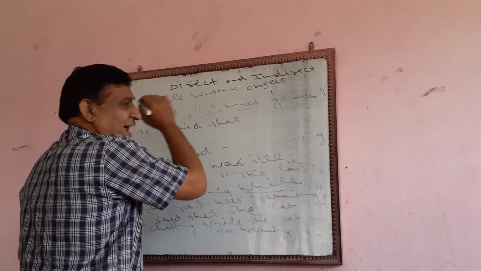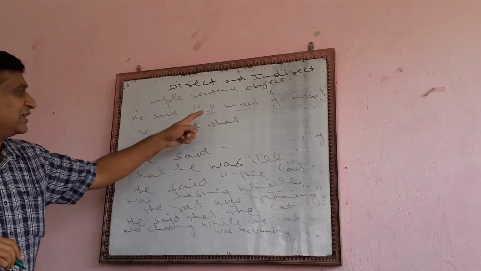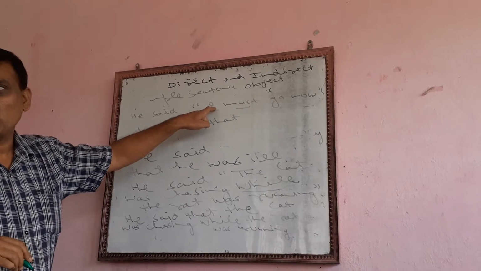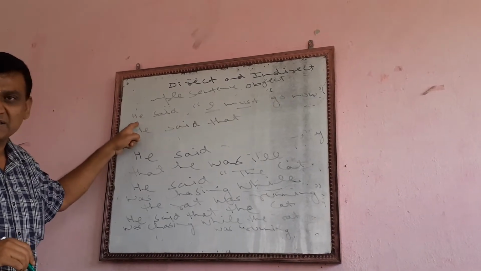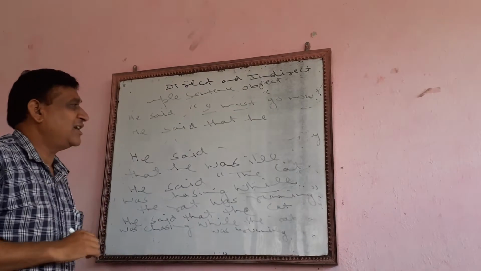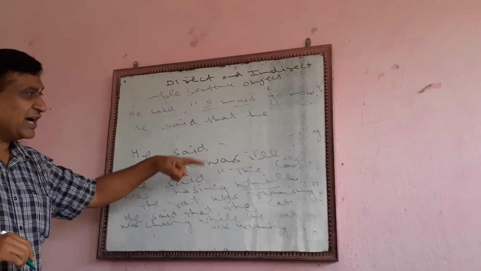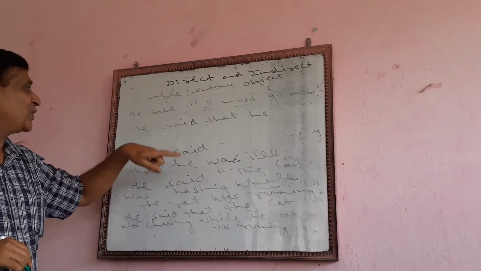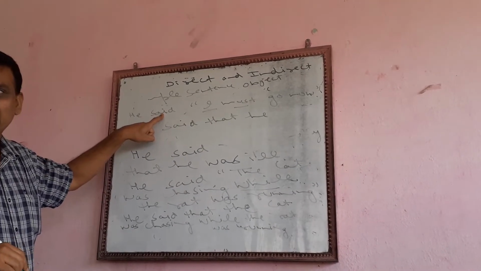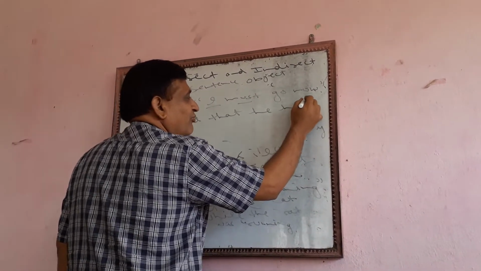I is replaced by have to. This is the first person pronoun, it will change according to subject. Subject is he. Now I is followed by have to, he is followed by has to. So there is a past tense, so we will be using had to.